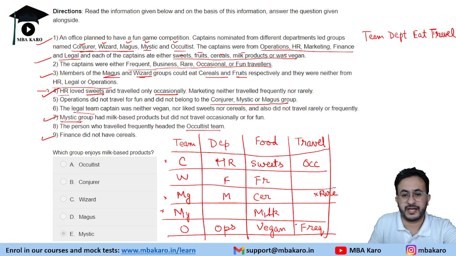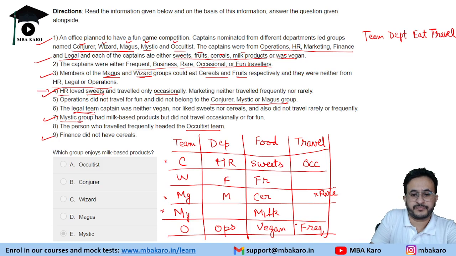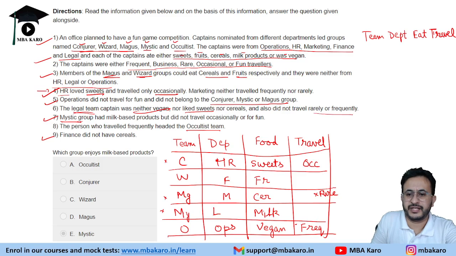Now we have one more team, that is the legal team. So this is legal. So the departments are done. Operations did not travel for fun. So that is redundant information. The legal team captain was neither vegan nor liked sweets. So this is already given, redundant information. Liked sweets, that is also done. Nor cereals, fine. And also did not travel rarely or frequently. Okay. So frequently is already filled. This person also did not travel rarely.